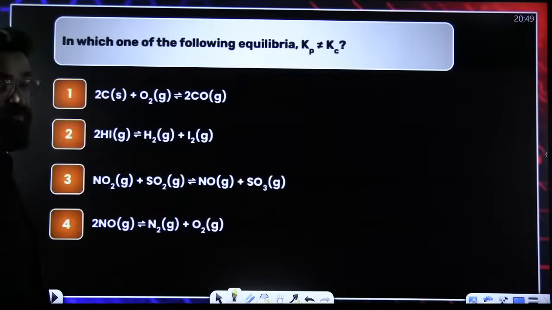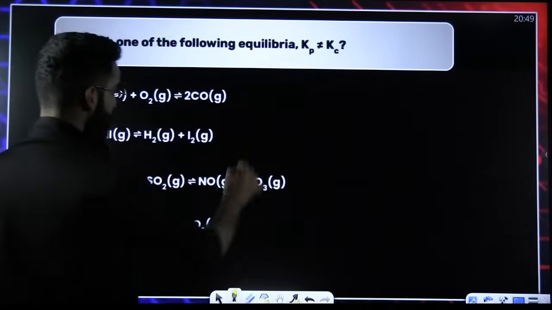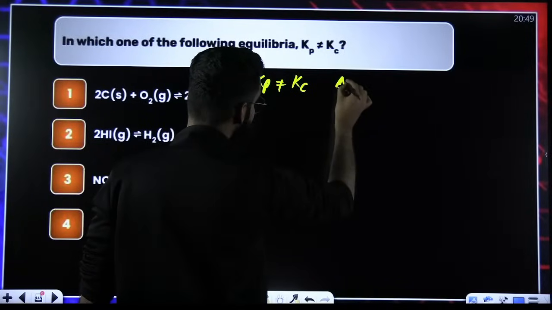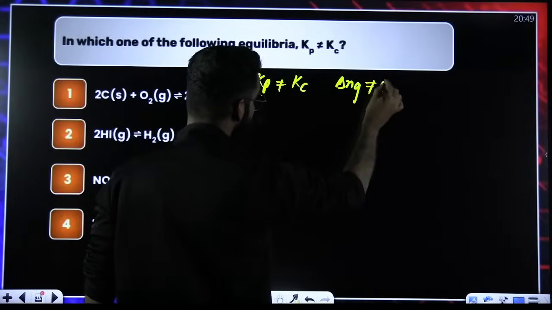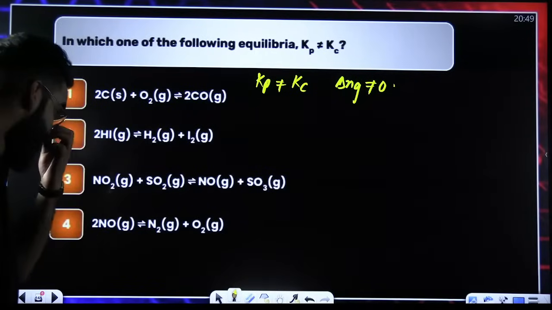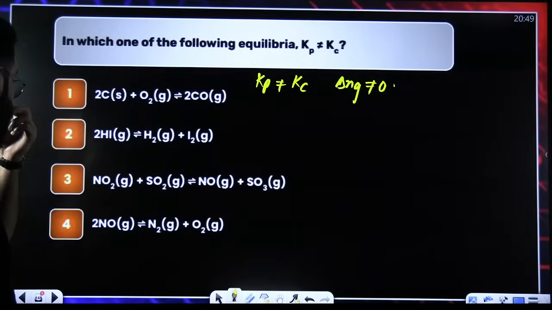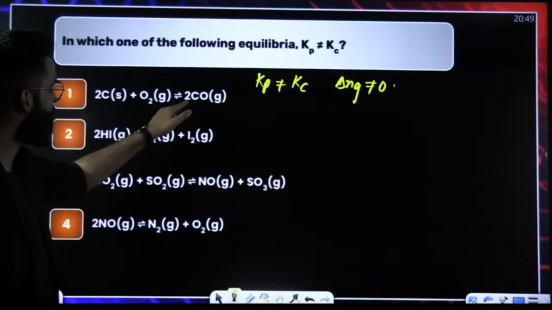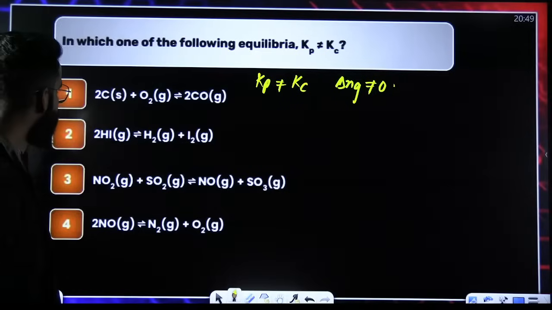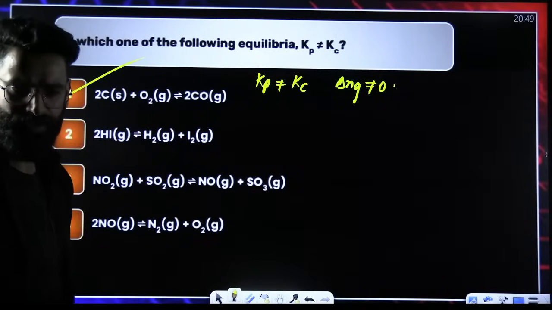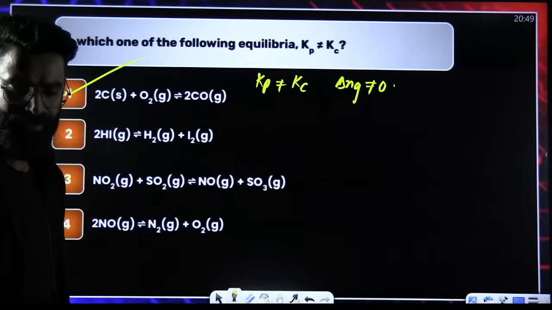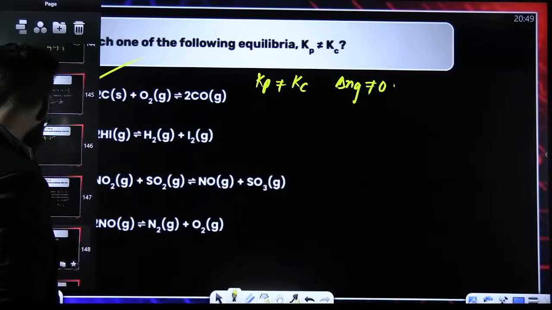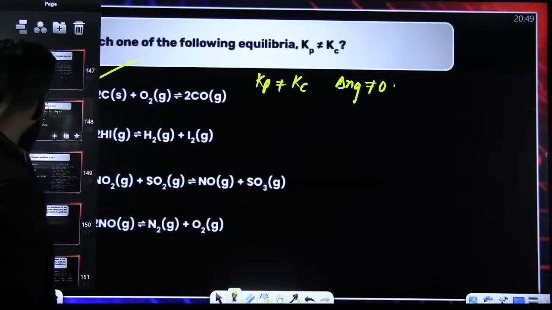In which of the following Kp and Kc are not equal? You know, Kp won't be equal to Kc when delta Ng is non-zero. Now, select that particular reaction where delta Ng is non-zero. First reaction. Moles of gaseous products 2. 2 minus 1 is 1. Delta Ng is non-zero. Here Kp and Kc won't be equal. So A only. Right, people?